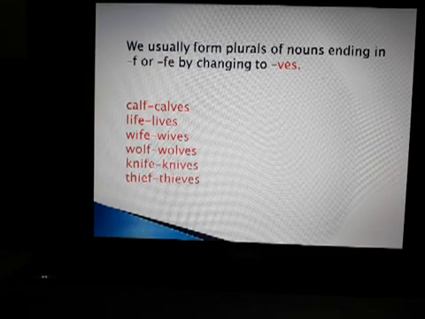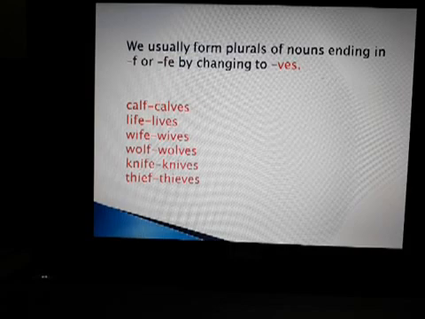C-A-L-F, calf. The last letter is f. So what do we have to do? We remove f and we add ves for the plural form. Calf, calves. Life, lives. The last letters of life are fe, so we remove fe and we write ves. The same way, W-I-F-E, wife, W-I-V-E-S, wives. Wolf, wolves. Knife, knives. Thief, thieves.